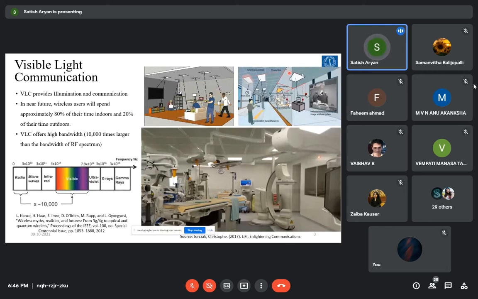In figure number 2, you have a person moving in the corridor. When he is moving, he may come under the illumination, that is the lighting condition, or he may cross out of it, where he has to have another hybrid technology where RF may come into the picture.